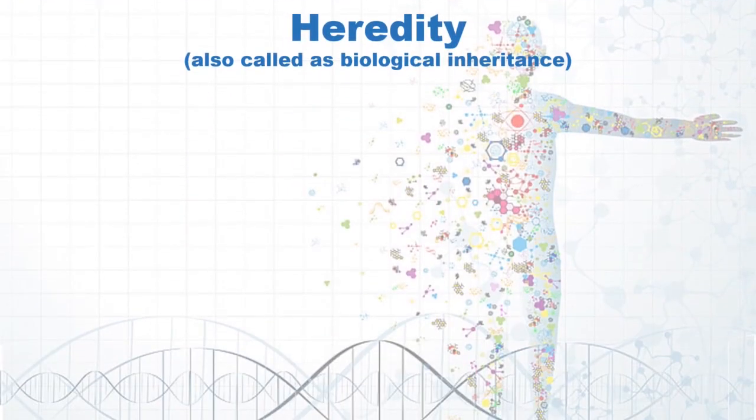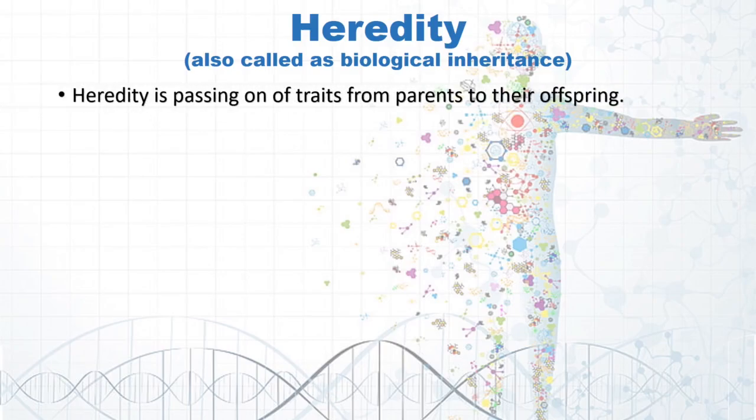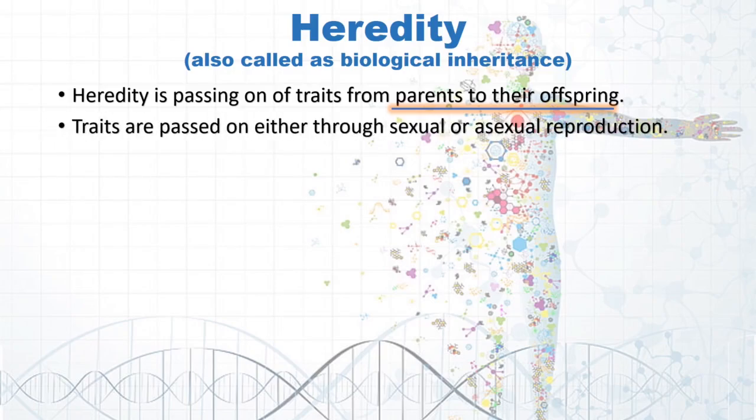Heredity, also called biological inheritance. Inheritance is something that we get from our parents. Heredity is passing on of traits from parents to their offspring, traits like our eye color, hair shape, etc. Traits are passed on either through sexual reproduction or asexual reproduction.